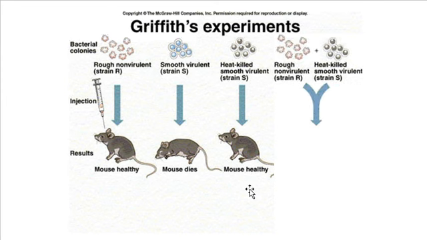In his last experiment, he actually mixes 2 of these different bacteria together. He takes that R strain bacteria, and these ones are alive, but we know that a living R strain doesn't do anything to the mouse. And then he takes some of this heat-killed S strain that also didn't kill a mouse, and he mixes those 2 things together. So he's taking these 2 things that independently left the mouse healthy, and injects both of them together into a mouse to see what happens.